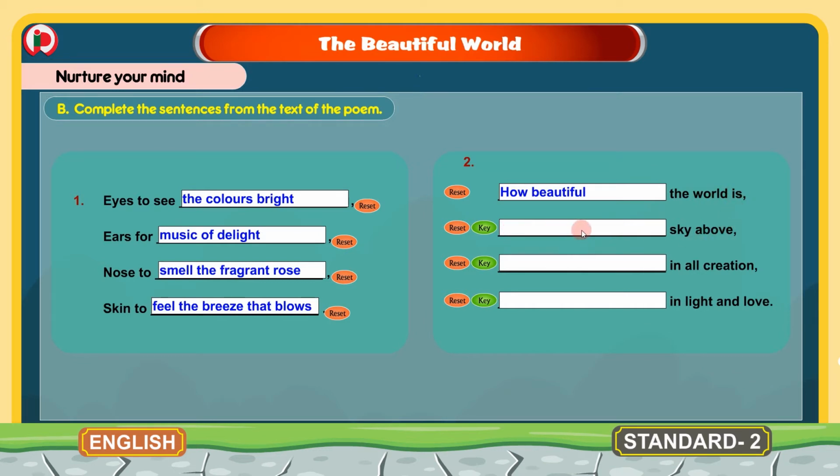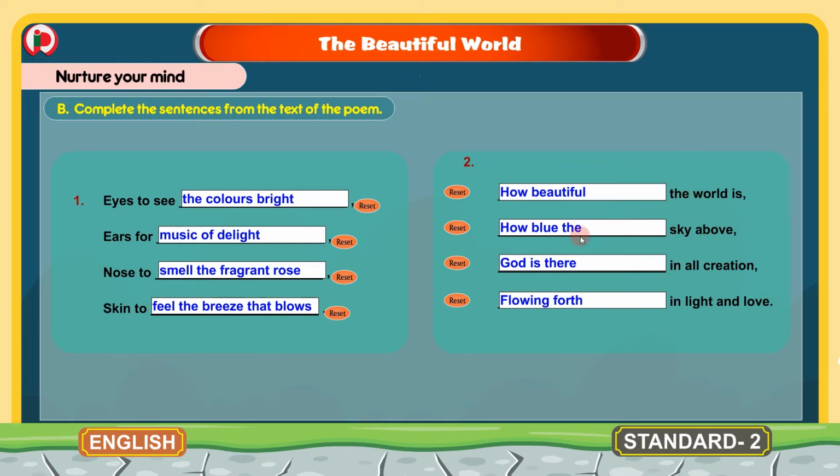And the next sentence, dash sky above. The missing words are how blue the sky above. How blue the sky above. The next one, dash in all creation. And the missing words are God is there in all creation. The next sentence, dash in light and love. The missing words are flowing forth in light and love. So now we have written the missing words to fill in the blanks of these incomplete sentences.